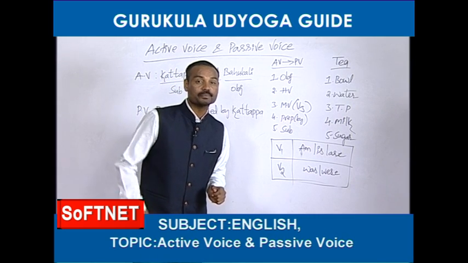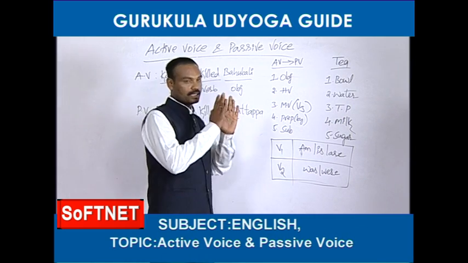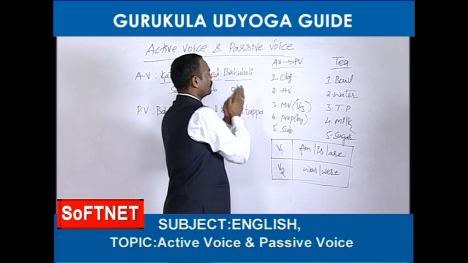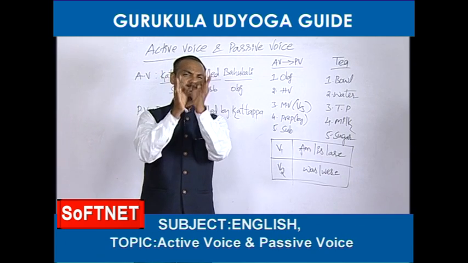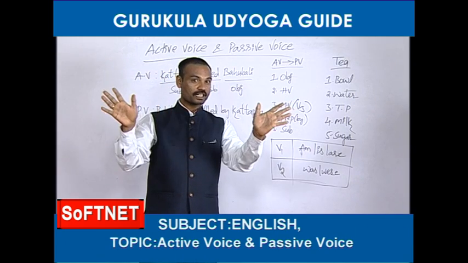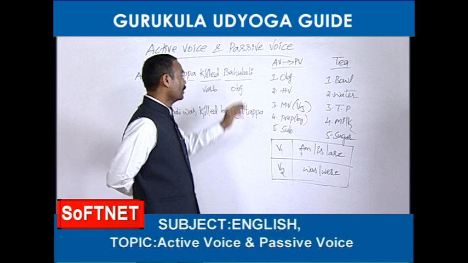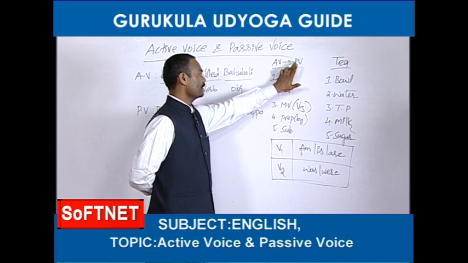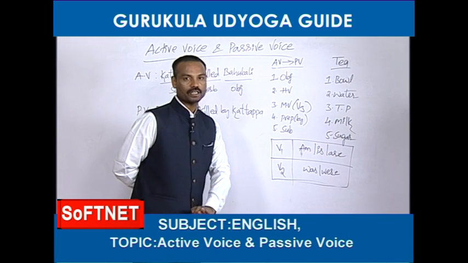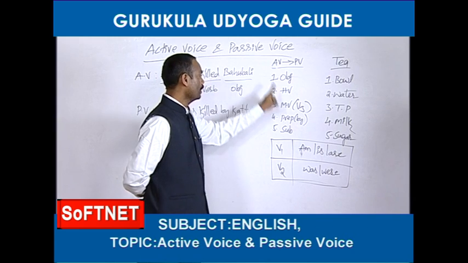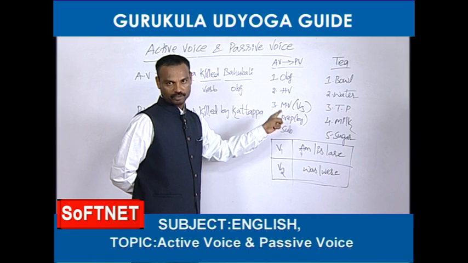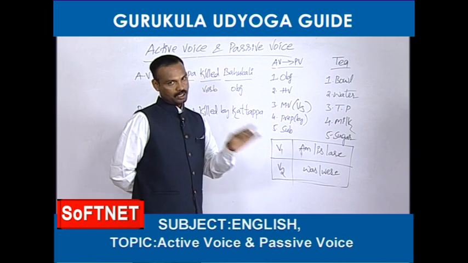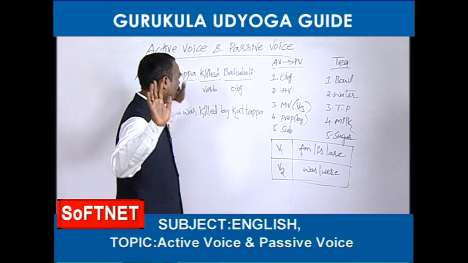So friends, to change an active voice into passive voice, five items are important. These are basic principles, beautiful techniques. I am going to repeat them once again. Number one, object. Next we need a helping verb. Next we need the main verb. Next we need one preposition. Next we need the subject. Okay, fine friends.